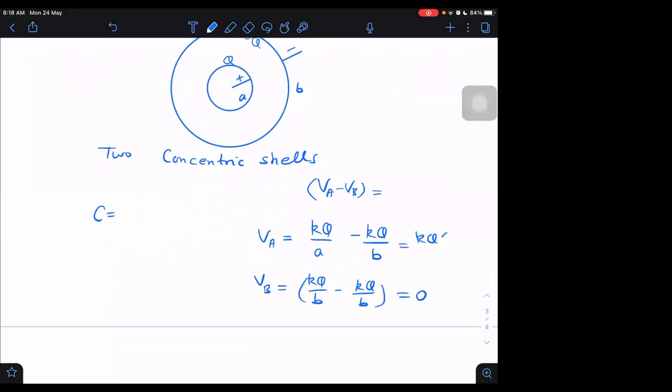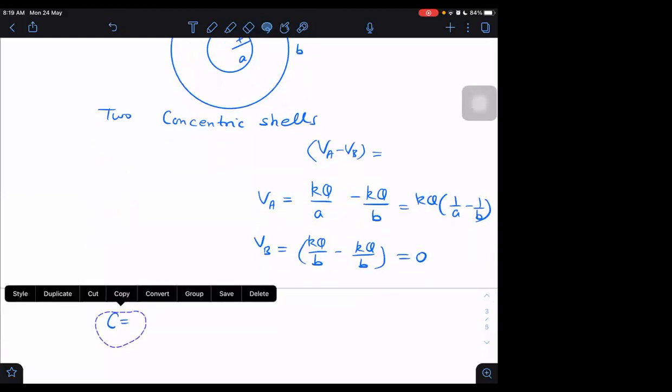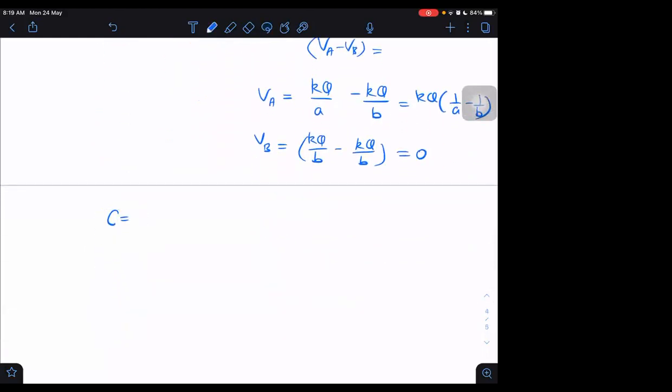KQ taken common into 1 by A minus 1 by B. By the way, this K is obviously not the dielectric constant here. Here it is Coulomb's constant only. We are using that formula. What is the capacitance now? Simple to tell.